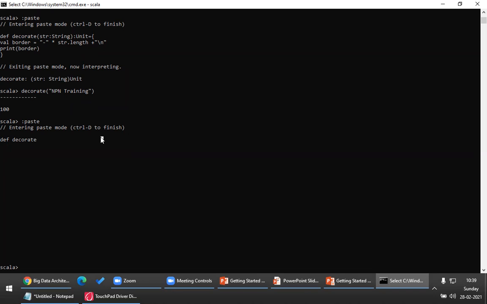So what I can simply do is def decorate the string str, which is of type string. Now please look at this. I can simply open brace and write the logic. So I need not type unit. It will assume by default it is void.